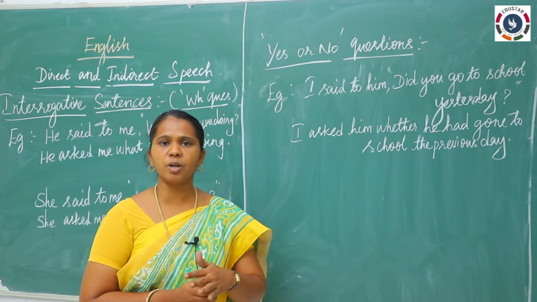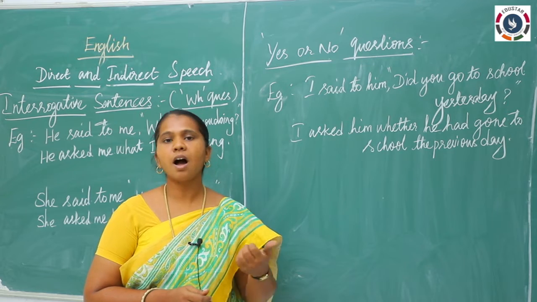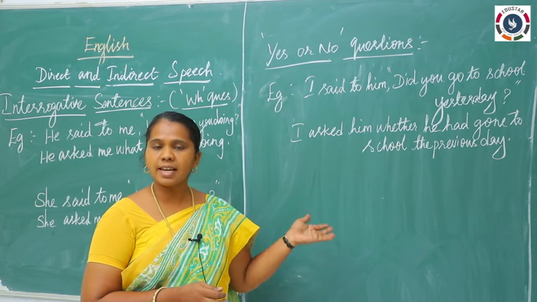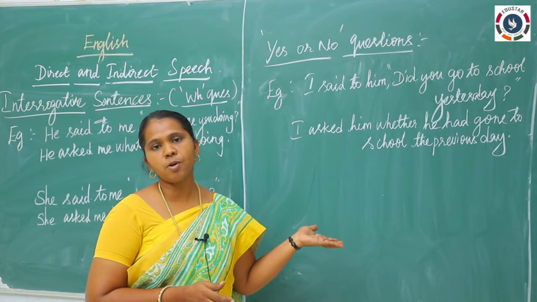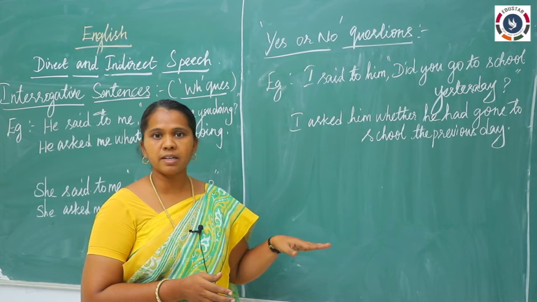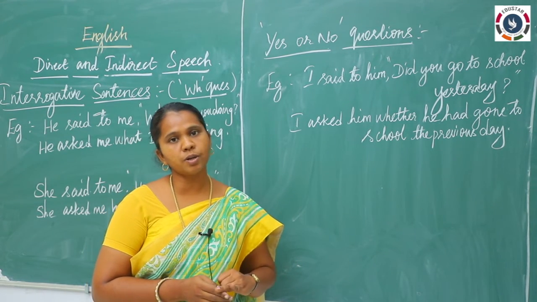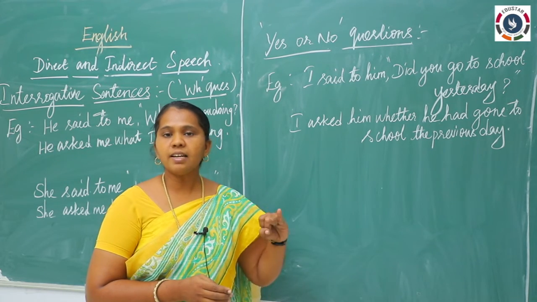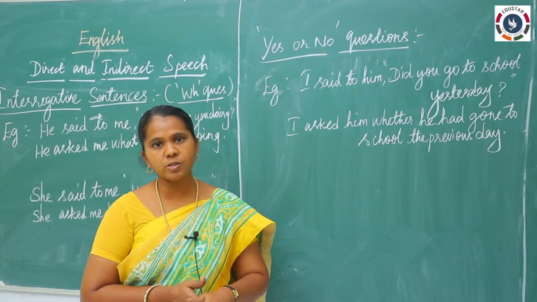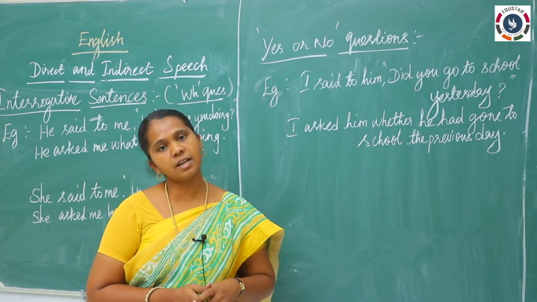According to the sentence, you will be writing ordered, commanded, requested, suggested, advised or warned. In these things you can choose any one, and if it is an exclamatory sentence, your reporting verb must be exclaimed, that is all. And then you have to remember the conjunctional word. For statement and exclamatory, your conjunctional word must be that. And for interrogative sentences, WH questions, the same word will be used as a conjunctional word, and if it is a yes or no question, if or whether will be used.